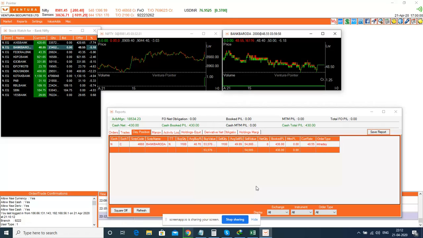All right, so here you can see the current trade, where the last traded value is 48.55. That means there might be some more opportunity from 70 to 55, but still, to avoid the risk and make the profit, I made the buy at 48.70.